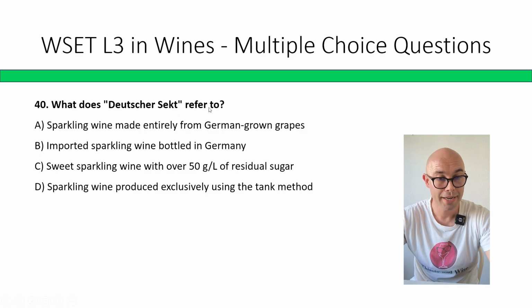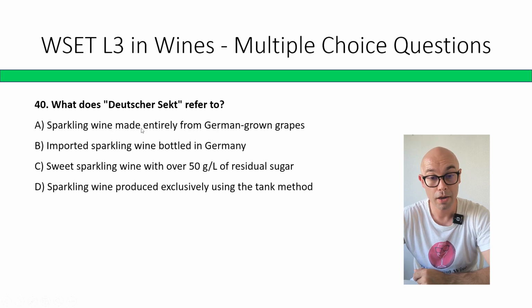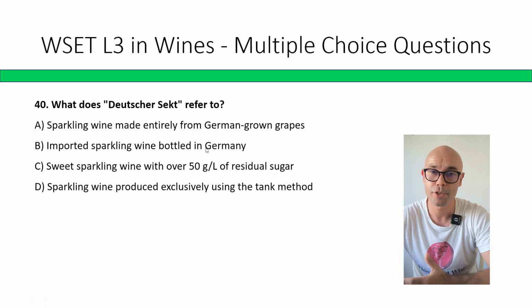What does Deutscher Sekt refer to? A sparkling wine made entirely from German-grown grapes; imported sparkling wine bottled in Germany; sweet sparkling wine with over 50 grams of residual sugar; sparkling wine produced exclusively using the tank method. The correct answer is A, sparkling wine made entirely from German-grown grapes. Germany imports a lot of grapes and must.